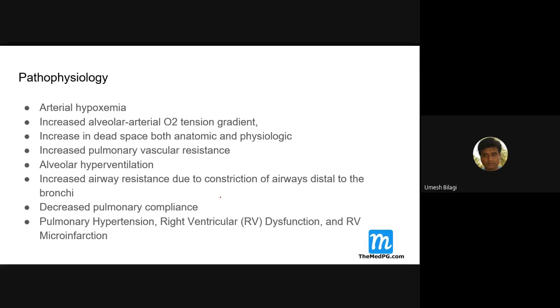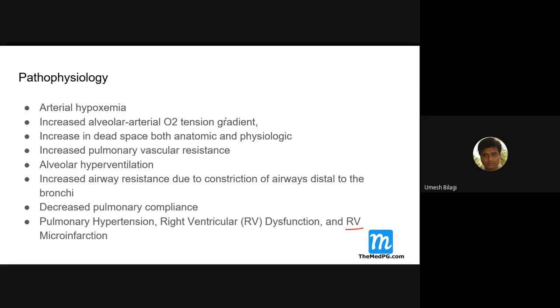Why do you get a right ventricular microinfarction? There is overstretching of the right ventricle due to the pressure effects, so there can be infarction of the right ventricle. What is infarction? It means necrosis of the muscle. That is the infarction there.